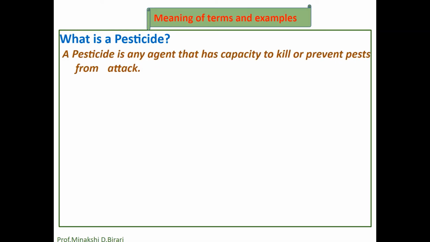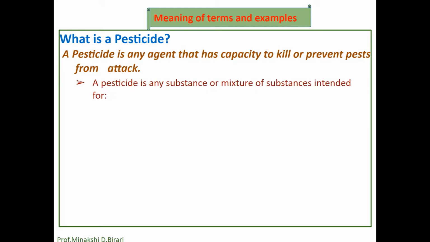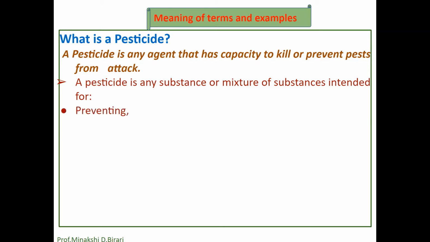A pesticide is any agent that has a capacity to kill or prevent pests from attack. Or it can also be defined as any substance or mixture of substances intended for preventing, destroying, repelling pests.